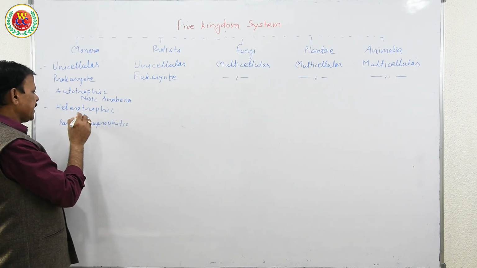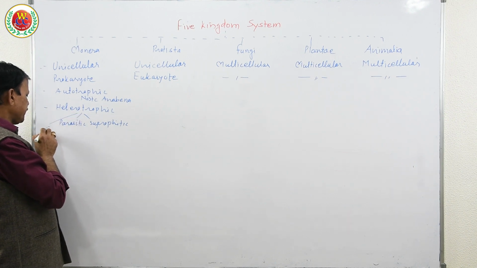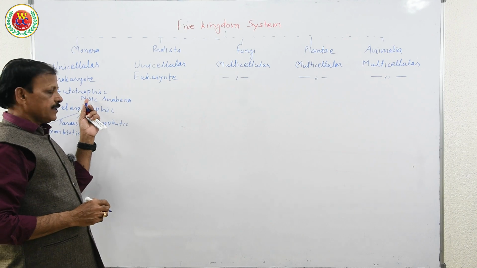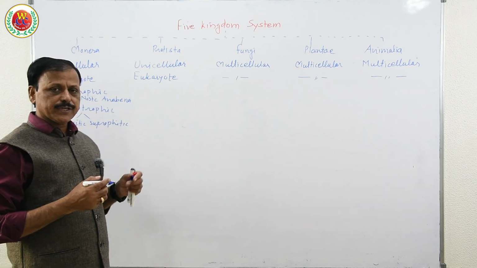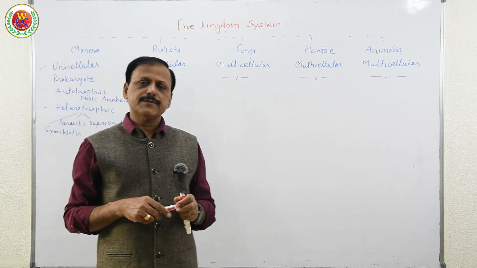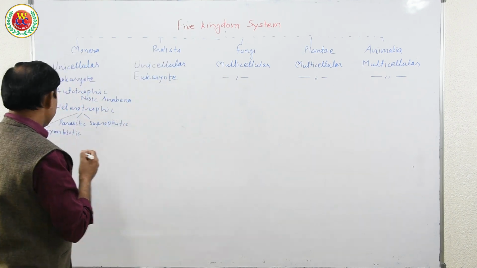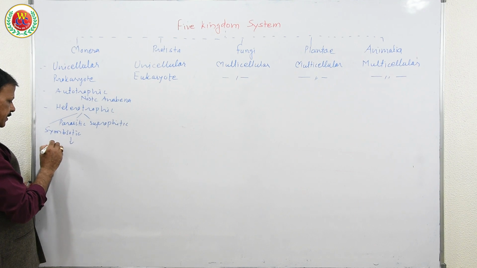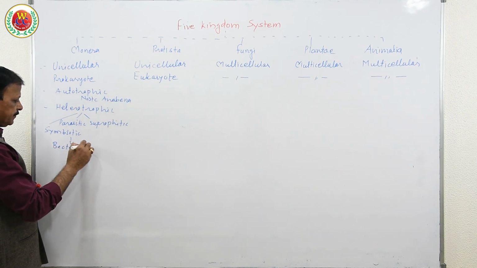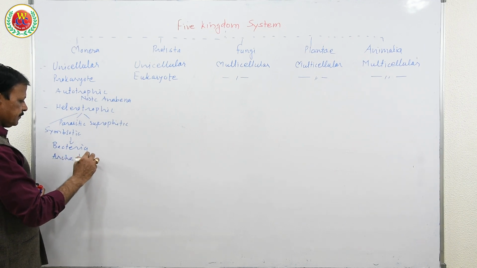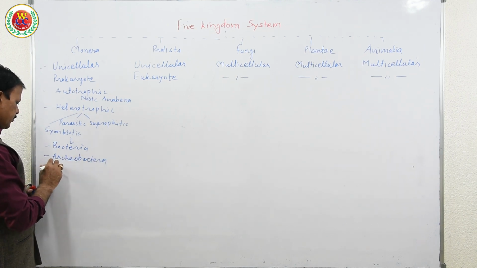And some of them are symbiotic too. But he classified most of the Monera into bacteria, archaebacteria and cyanobacteria.